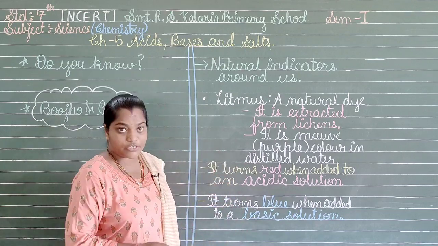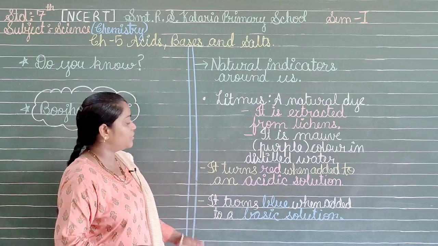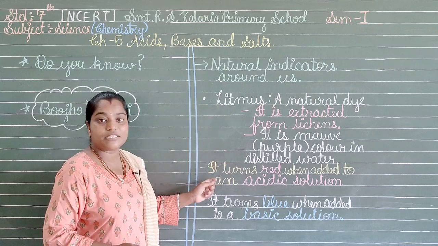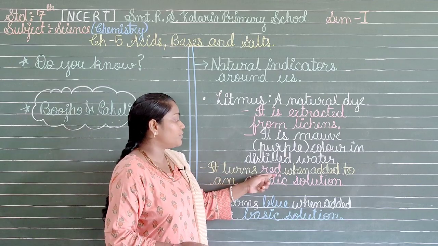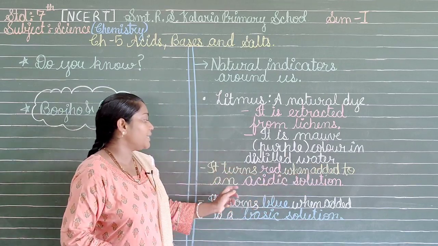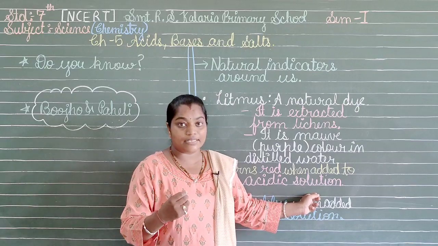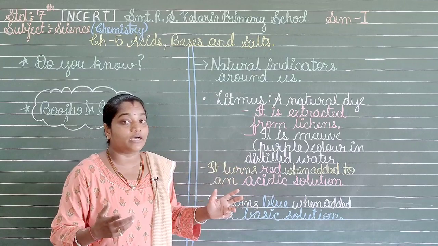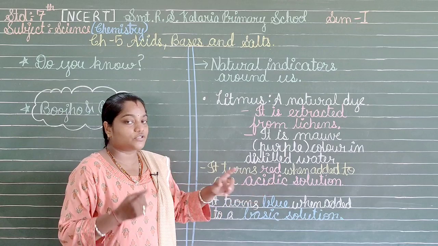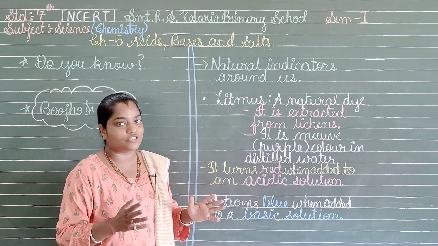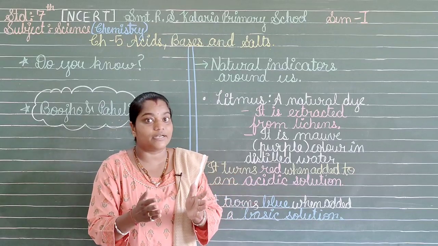Now here we have the indications, how it is useful for us to indicate the acidic and the basic substances. So here we go. Litmus paper will be turned red when added to an acidic solution. So whenever the litmus paper is added to an acidic solution, it will be giving us which color? That is red. Acidic solution, red color. So now you must have understood, acidic solution means red color, or red color means the substance or the solution is acidic in nature.